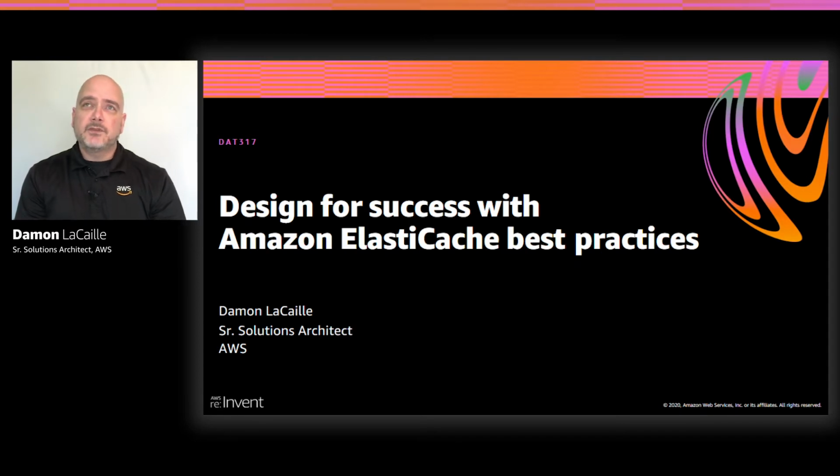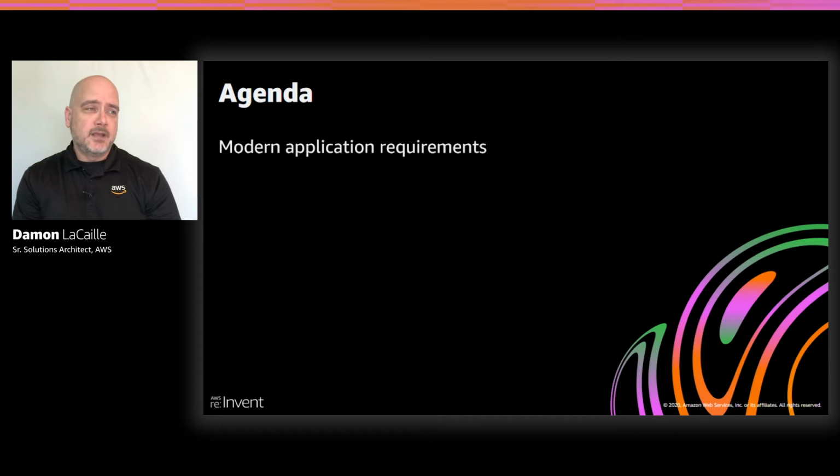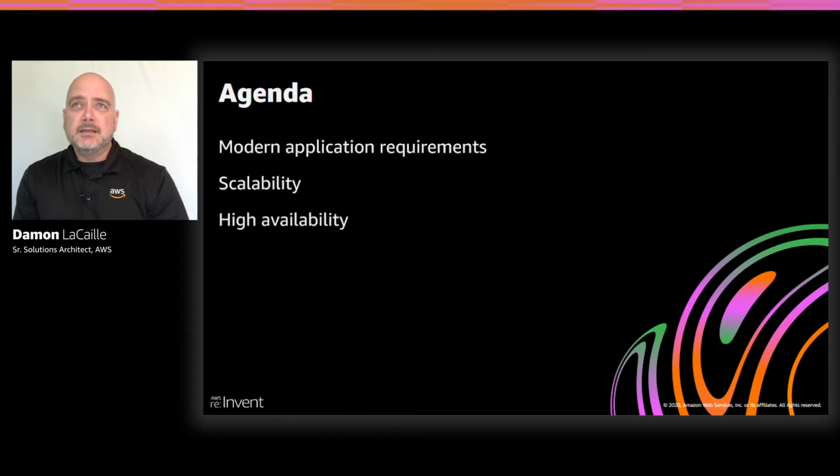Now in this session, we'll first talk about the modern application requirements. And we'll focus on three of those different requirements, the first of which is scalability. Scalability is the ability to scale out your supporting architecture, and it allows us to scale up or scale out, or when the time is right, scale back in or scale back down when it makes sense. High availability is the next topic, and that provides us the ability to have high availability through data replication. And that's how we can use multiple availability zones with automatic failover in Redis. And then we'll talk about security.